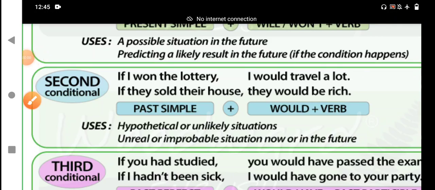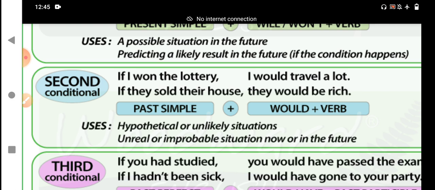My dear students, in today's session, I am going to teach you type 2 or second conditionals, the if clause. In previous classes, I have completed part 1 and part 2. In part 1, the introduction of the if clause, the importance of the if clause, and zero condition or real condition have been completed.